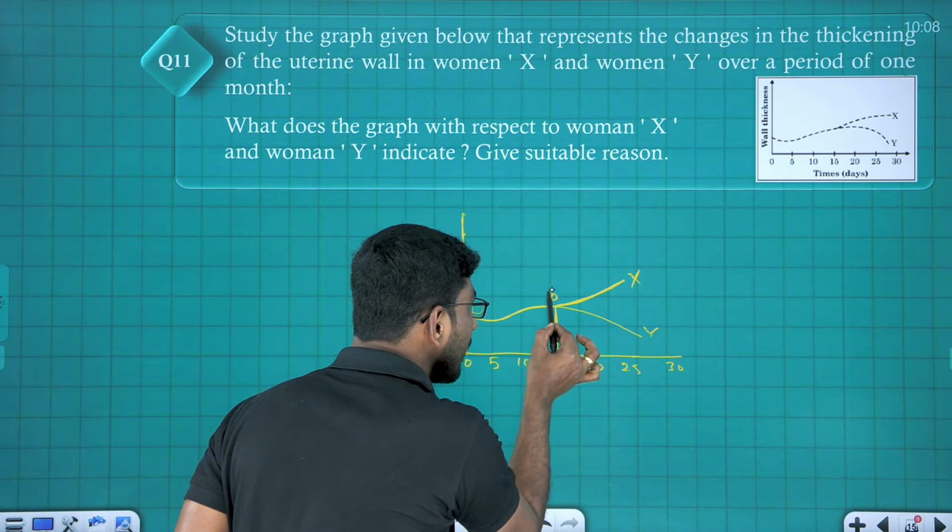Next question. The diagram given below shows the events occurring in the ovary during oogenesis in human female. This is the ovary oogenesis process. X is primary follicle, and I can write here, this is called secondary follicle, this is tertiary follicle, and this entire one is called Graafian follicle, and Y I can write secondary oocyte, and Z is called corpus luteum. Correct, student? Look at it.